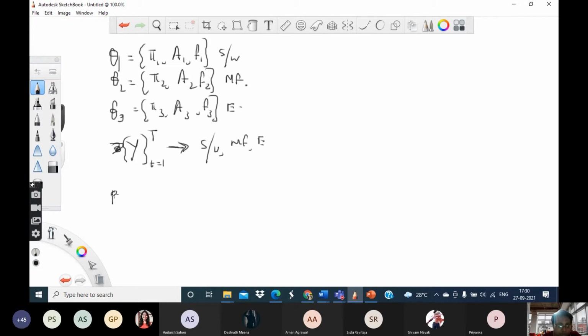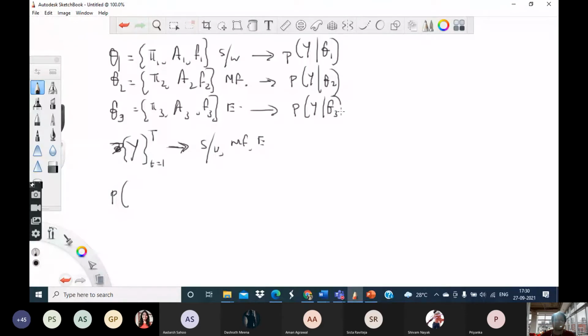You basically try to calculate which of these three hidden Markov models, three HMMs, is most likely to produce this output y. So basically here you calculate P of y given theta 1. Here you calculate P of y given theta 2. And finally here you calculate P of y given theta 3. So suppose I have calculated these three probabilities.